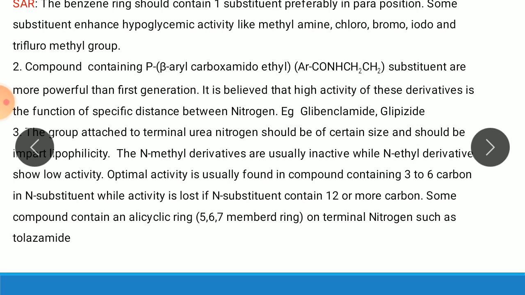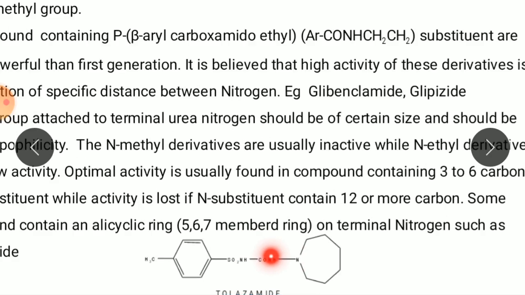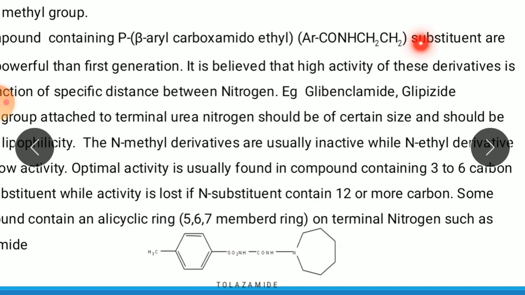Some compounds contain an alicyclic ring, that is a 5, 6, or 7 member ring, on the terminal nitrogen, such as in the case of tolazamide. So this last point, the third point, is related to this nitrogen, the urea nitrogen. Here there is a urea nitrogen. So this third point of SAR is related to the urea nitrogen.